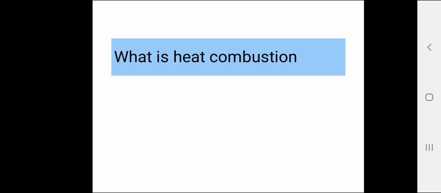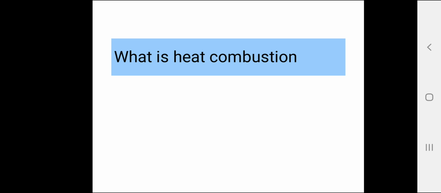So, it can be noted that the heat of combustion of a substance can be expressed in terms of the following units, that is, energy in joules or kilojoules. First, energy liberated when 1 mole of fuel undergoes complete combustion with oxygen, in joules or kilojoules.